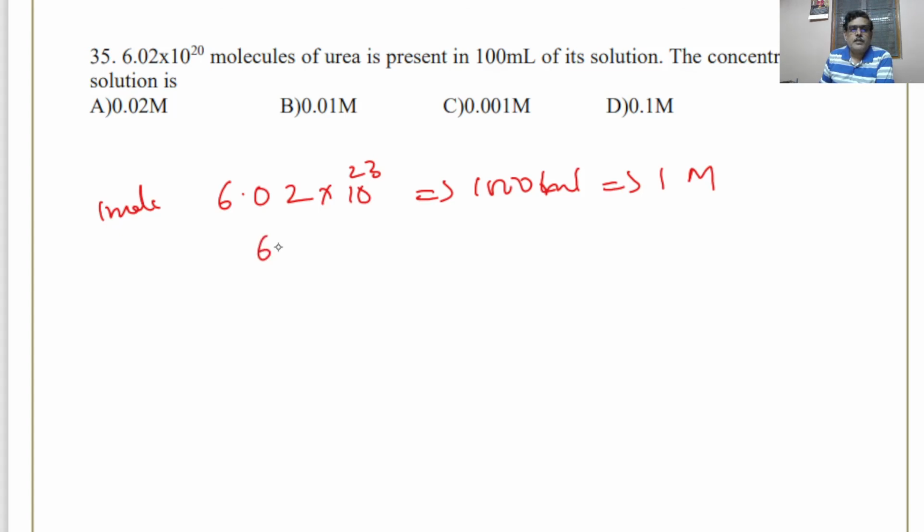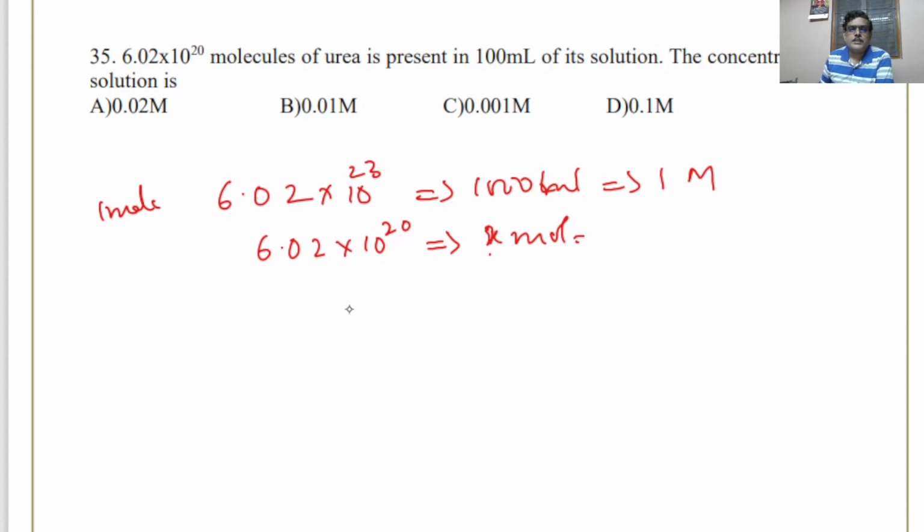If 6.02 × 10^20 molecules are dissolved, what is the molarity that you have to calculate? So 6.02 × 10^20 is how many moles?